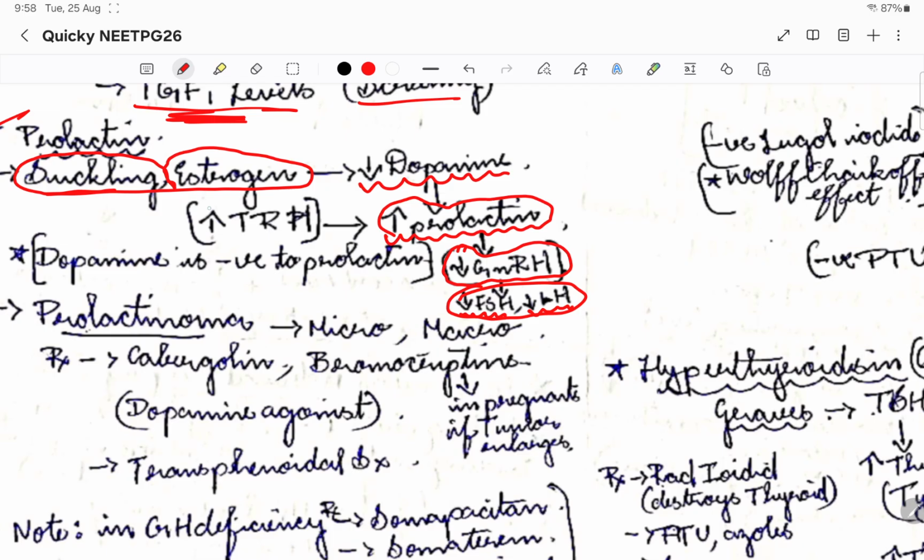And please remember, thyroid releasing hormone is also a stimulant for prolactin release.